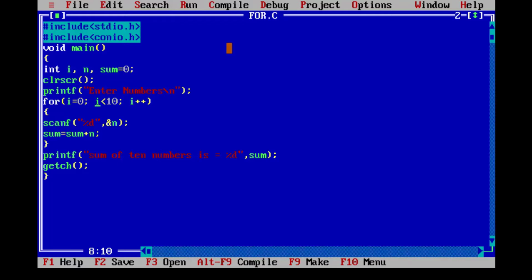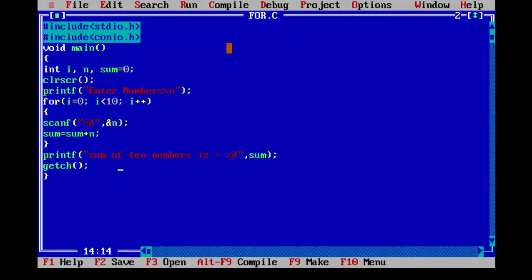Earlier value of I was 0. Now value of I is 1. 1 is less than 10. It is true. Again it will ask one more input. Now that input is also added with the previous value of the sum variable. This will be repeated till value of I becomes 10. Whenever value of I is 10, it will check here 10 is less than 10. This condition is false now. So it will come out of loop. It will display this message: sum of 10 variables is equal to sum.